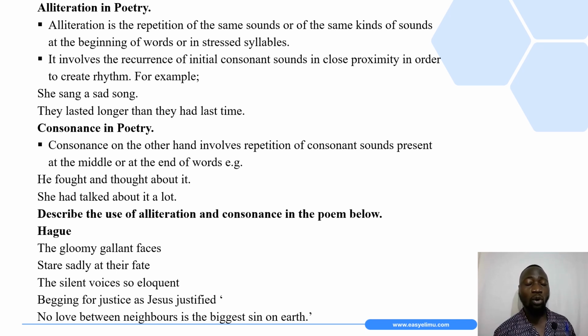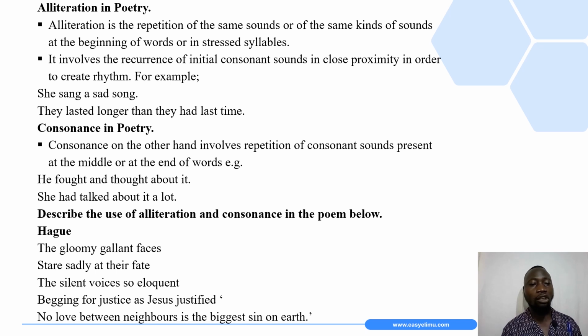And remember, when indicating sound, the letter is written in between two forward slashes to indicate that it is a sound. So it is no longer a letter, but a sound. So we have the sound in sang, then there is also sad, the sound is recurring, and also there is the sound in song. So it keeps on recurring.